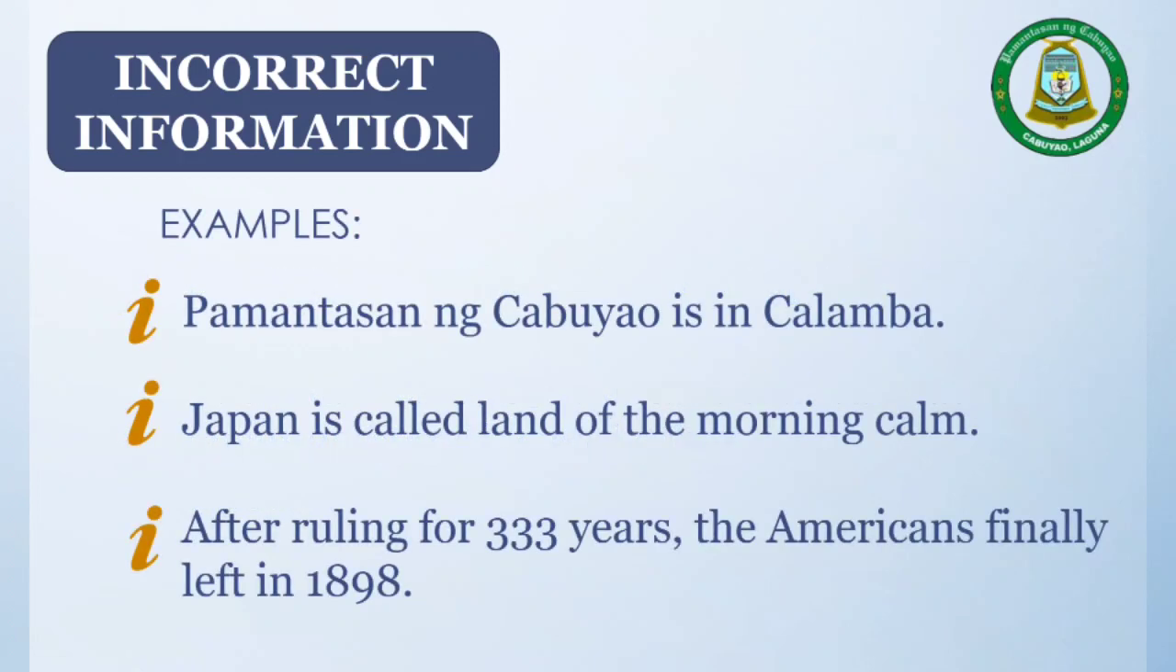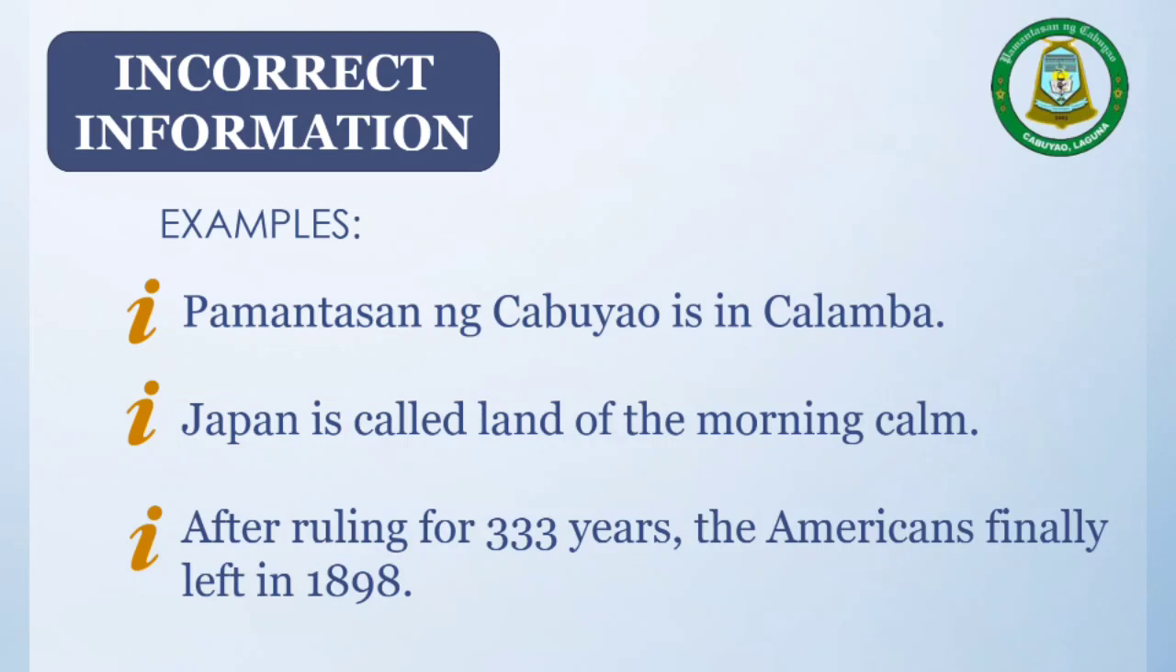So here are some examples of incorrect information. Pamantasan ng Kabuyawisin Kalamba. Japan is called land of the morning calm. And after ruling for 333 years, the Americans finally left in 1898. So these are examples of incorrect information.